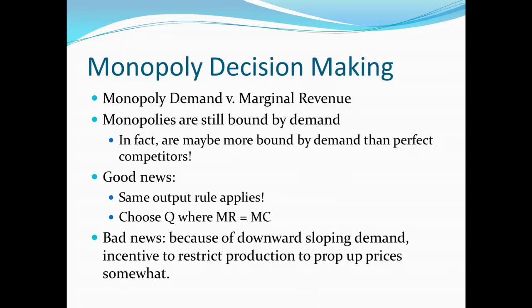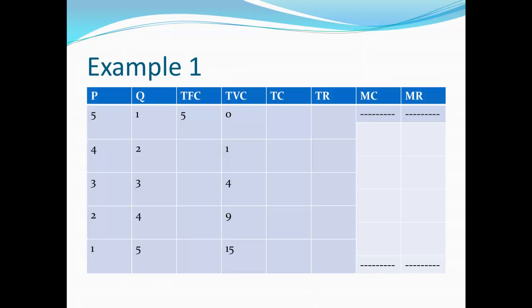Now the bad news, which is what makes things more complicated, is this downward sloping demand. For me to convince more people to buy the product, I have to lower the price. That actually creates an incentive for me to restrict production to push prices up a little bit above what they might be in a more competitive market.